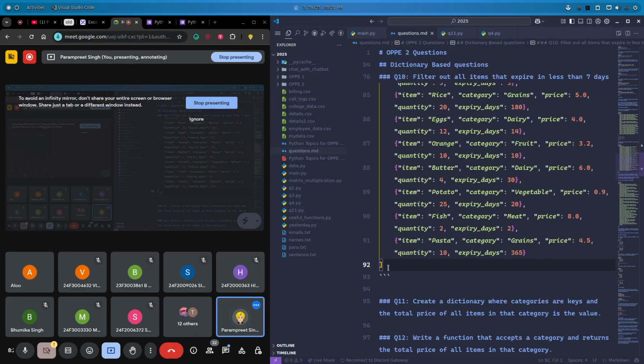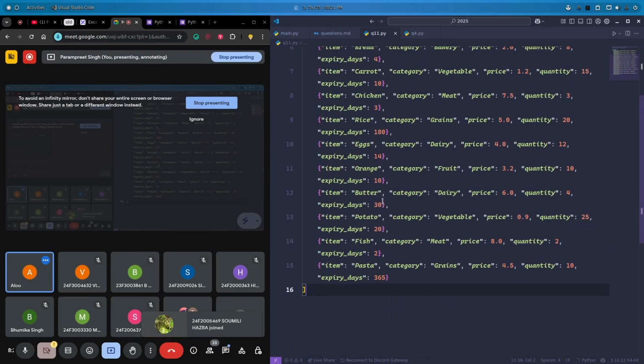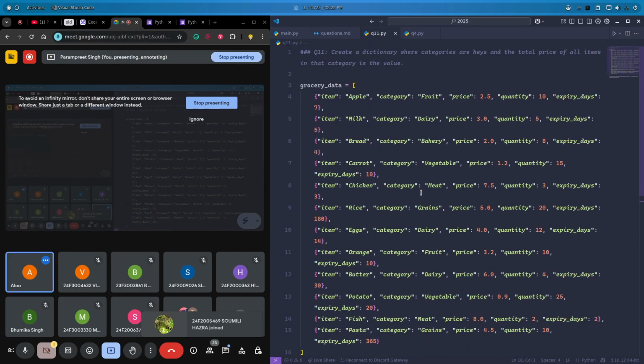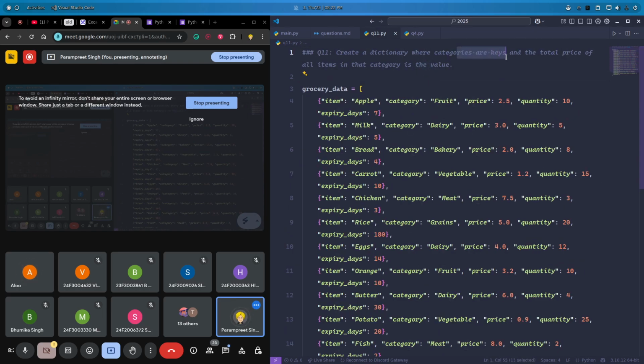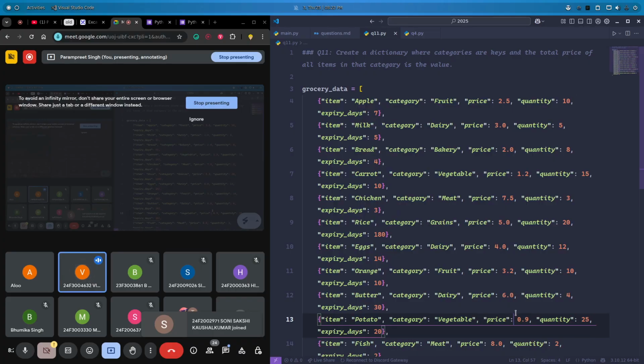I have this grocery data. The question is asking, create a dictionary where categories are keys and total price of all items in that category is the value. So what are the categories here? Can you tell me from this data? Fruit, dairy, bakery, vegetable, meat. Yes, these are the categories.